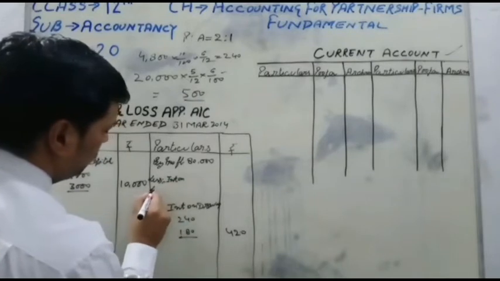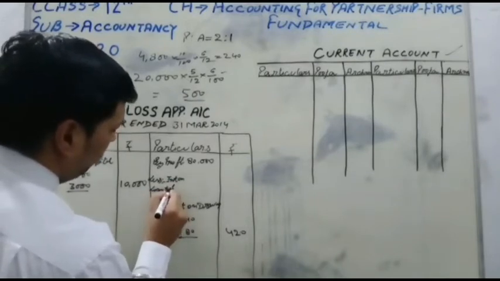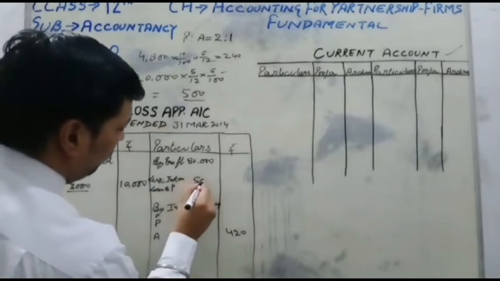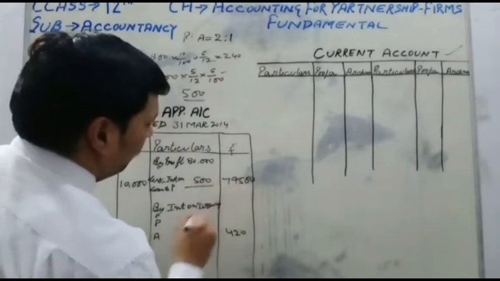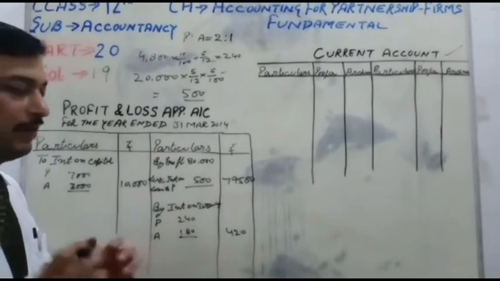Interest on loan to Pooja amount is equal to 500, and the remaining profit is 79,500. That work you can do in the format of the profit and loss account.